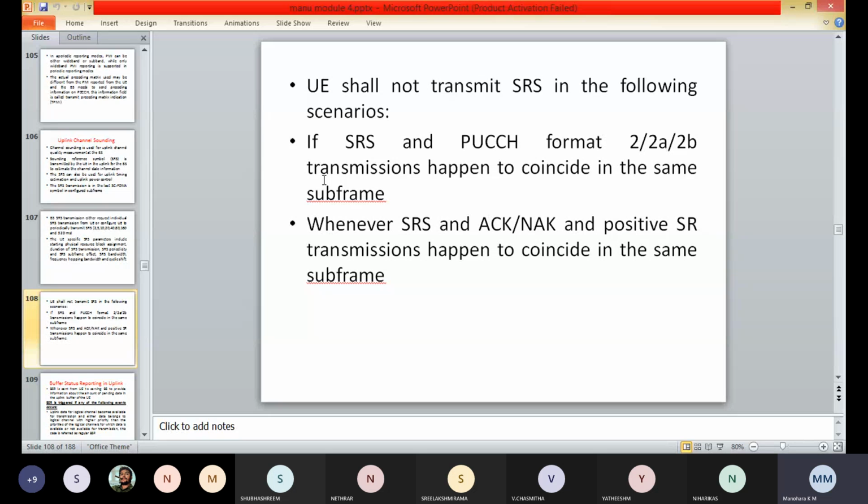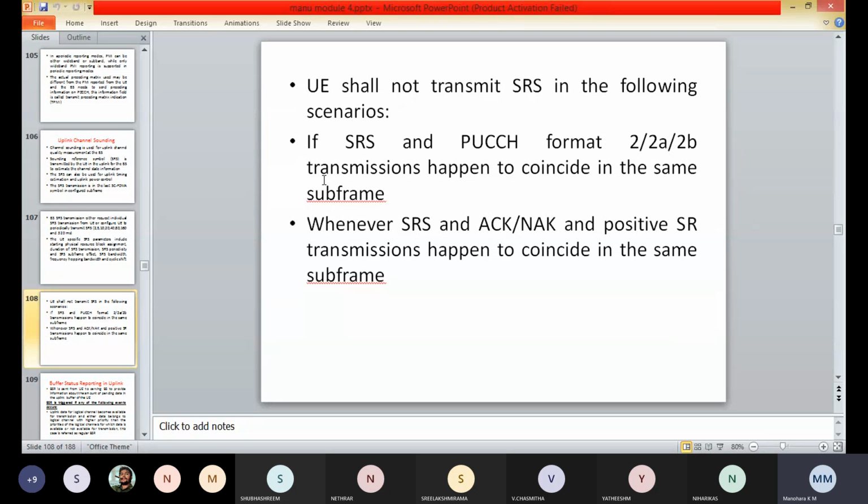So in the second scenario, whenever the SRS and the ACK or non-ACK and the positive SR transmissions happen to coincide in the same subframe, unless the parameter simultaneous AN and SRS is true.